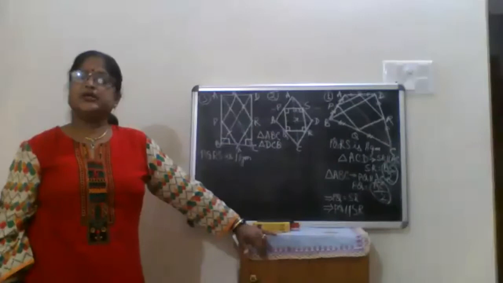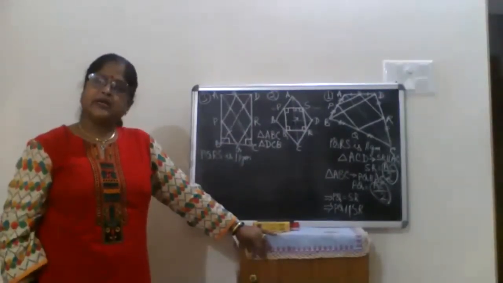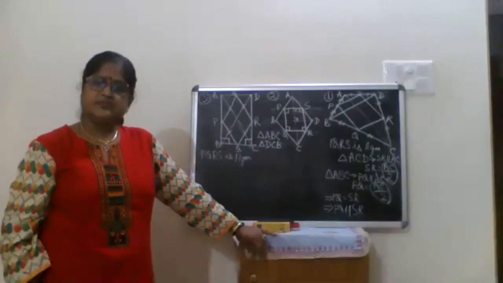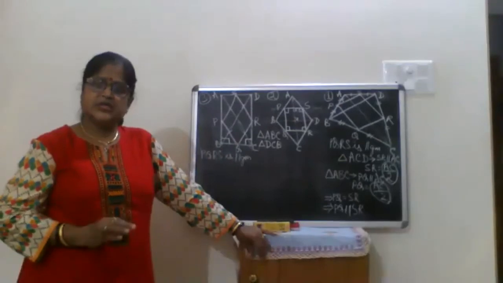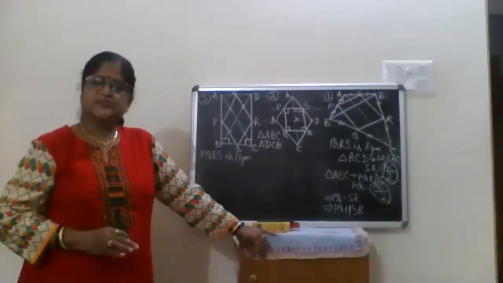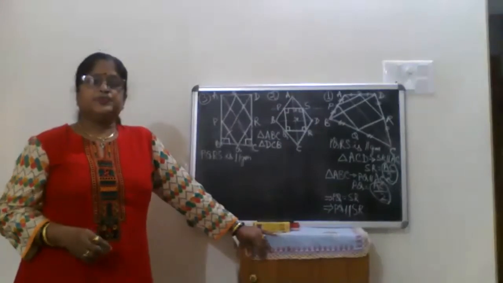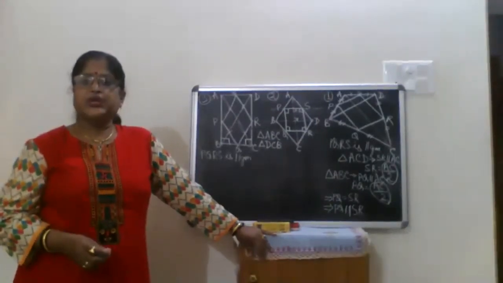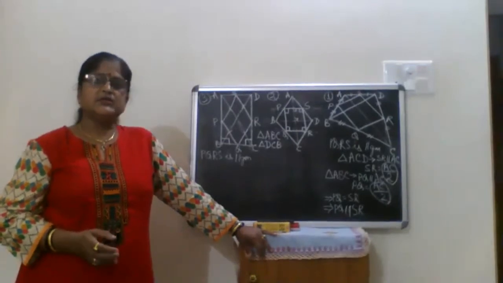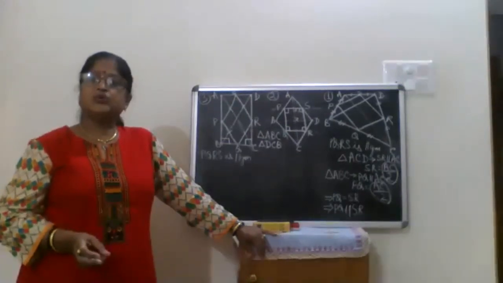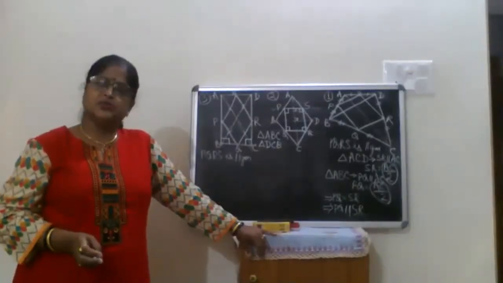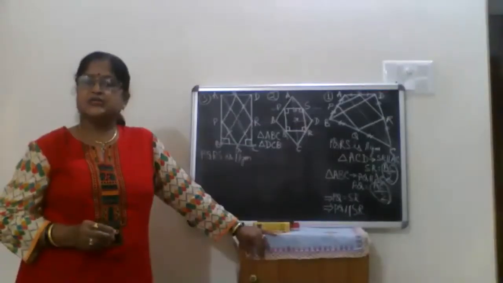Why are we going to do this? We want to prove the diagonals of a rectangle are the same. If they are the same, then only their halves will be the same. Yes and no? Yes, ma'am. Now, while proving congruency, we used four criteria: SSS, first one; SAS, second one; ASA, third one; AAS, fourth one. But there is still one more. What is that? That is known to you, RHS. What is RHS referred to?